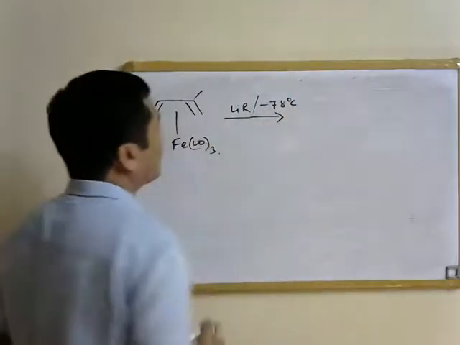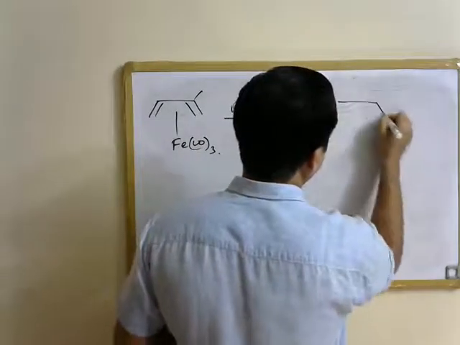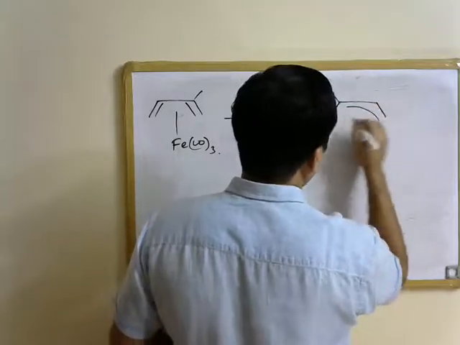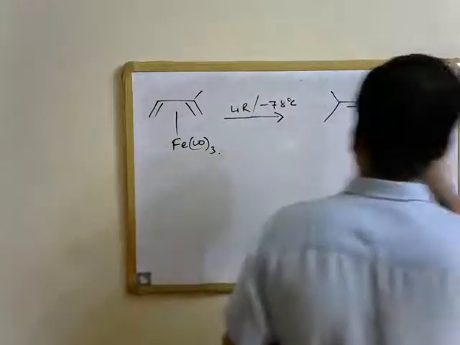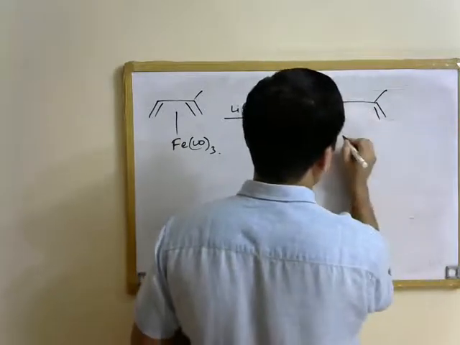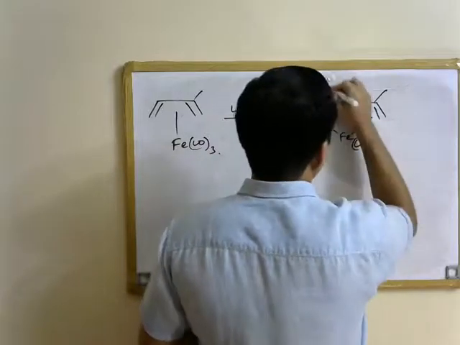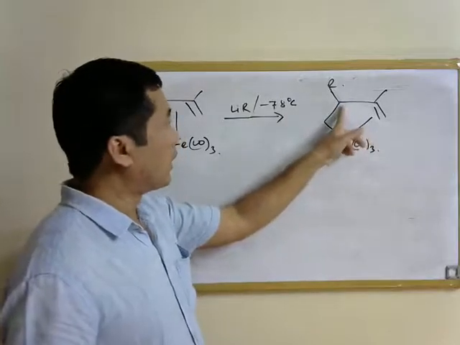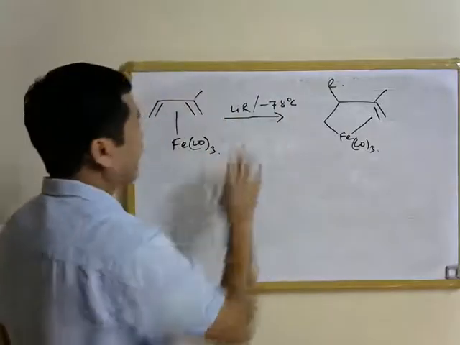That is, if you do the reaction at minus 78 degrees Celsius, then what is going to happen is an allyl ligand is formed. So this is R. The R comes and attacks the unsubstituted internal carbon atom over here and forms this sort of an olefin complex at minus 78 degrees Celsius.